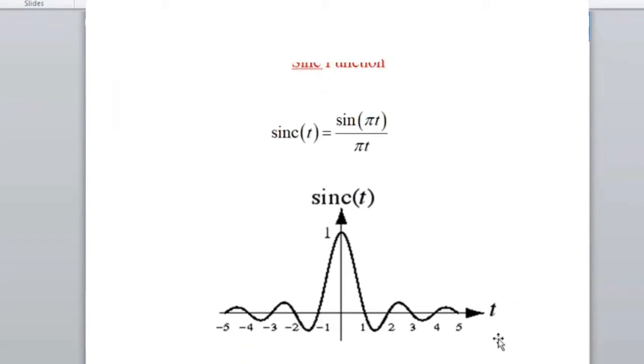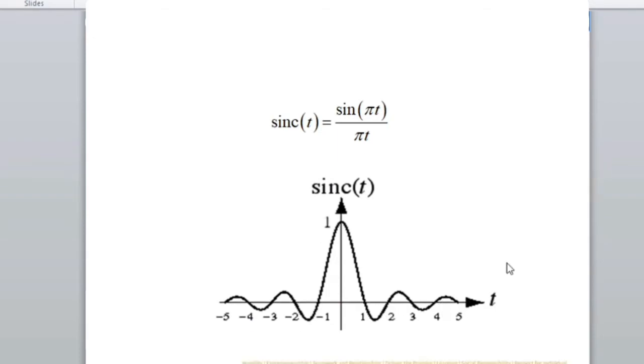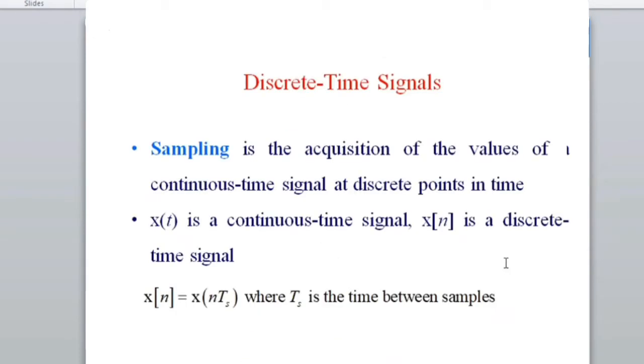And this is called the sinc function, sine pi t by pi t. You can see that at the peak there is some value, and slowly, as time increases, this peak value keeps on decreasing. That is the sinc function. And the discrete signals, sampling, we have seen what sampling is.